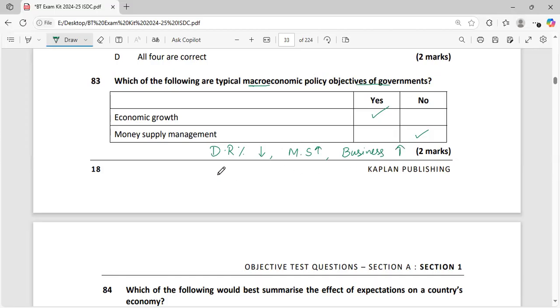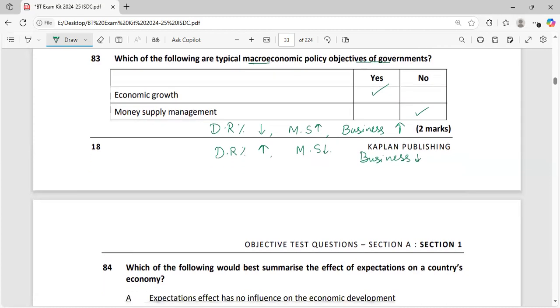And suppose the central bank is going to increase the discount rate or interest rate, it means they are going to reduce the money supply because people will prefer to deposit in a fixed account to earn interest, which will do what? Which will reduce the businesses, or people will not invest in businesses.